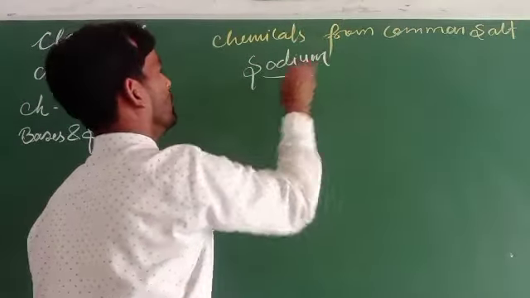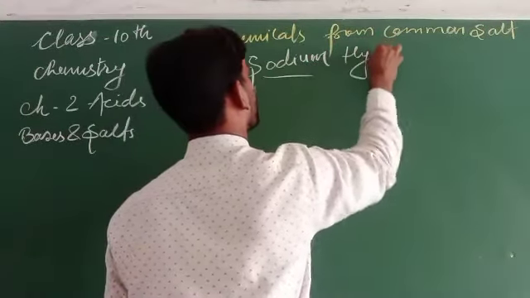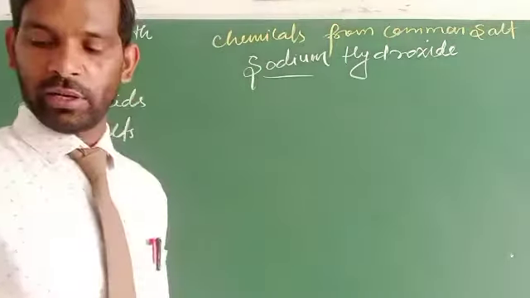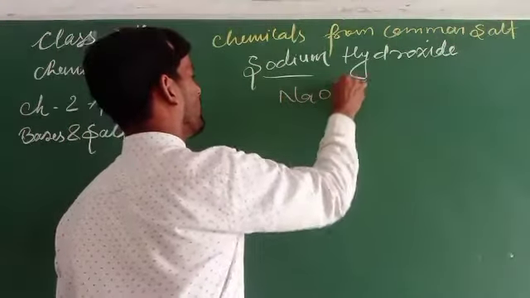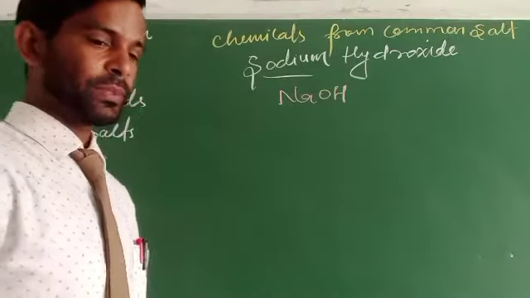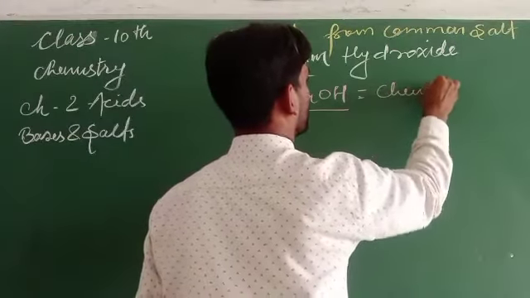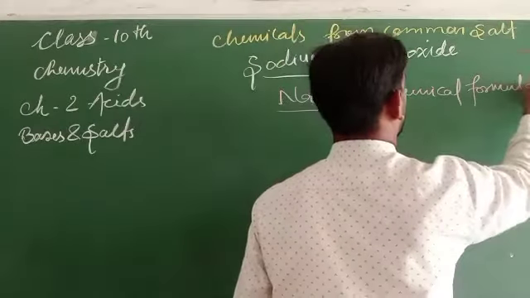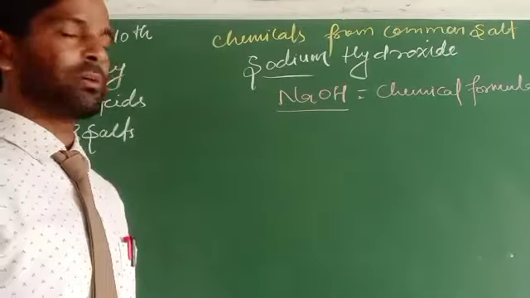It is formed by the salt. Sodium hydroxide can be written in the form NaOH, that is considered to be sodium hydroxide. It is the chemical formula that is called sodium hydroxide.